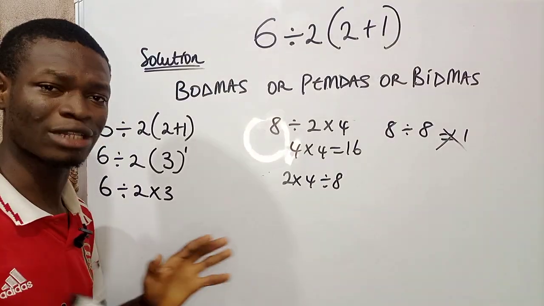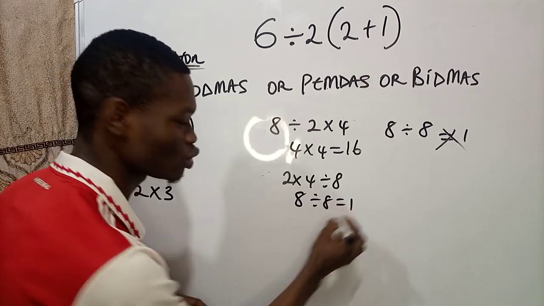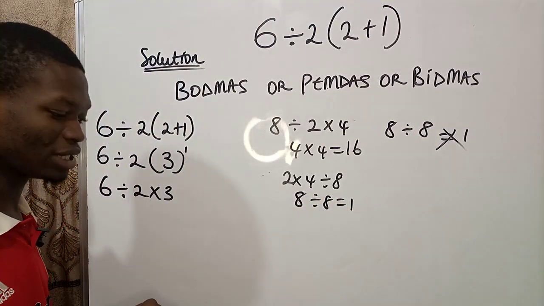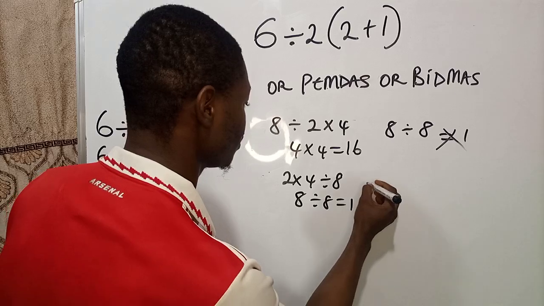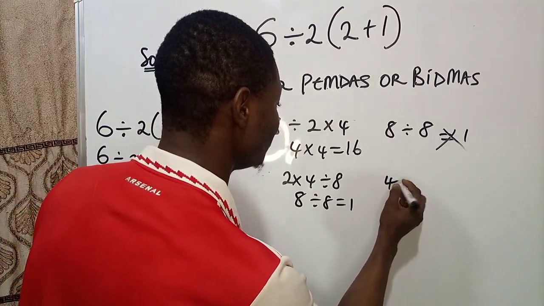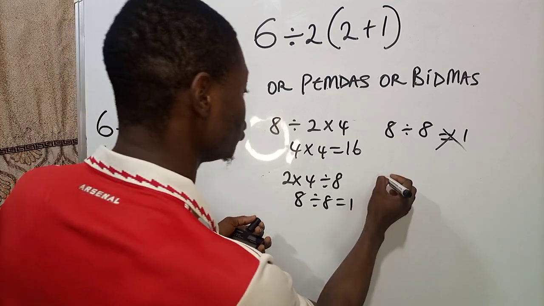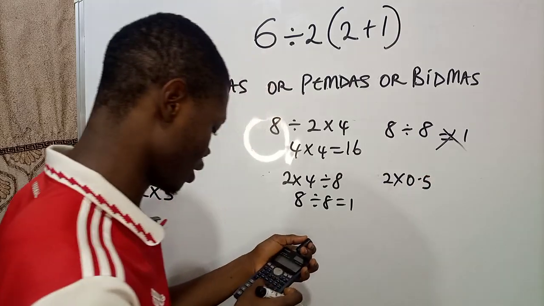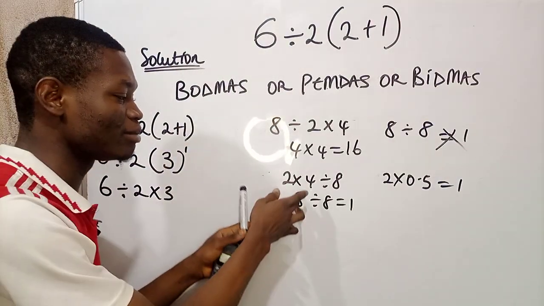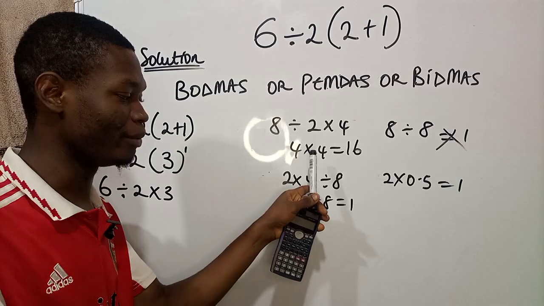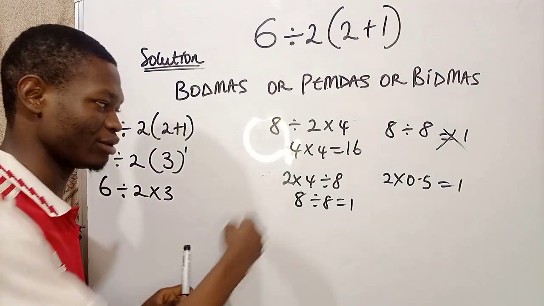Now, if you have 2 times 4, then divided by 8, all that does not matter. You can just say 2 times 4, which is 8, divided by 8, which is 1. You understand? Or you can simply say 4 divided by 8, which will give us 0.5. So 2 times 0.5 times 2 will give us 1. So if multiplication comes after division or before division, all that does not matter. You can use any one.